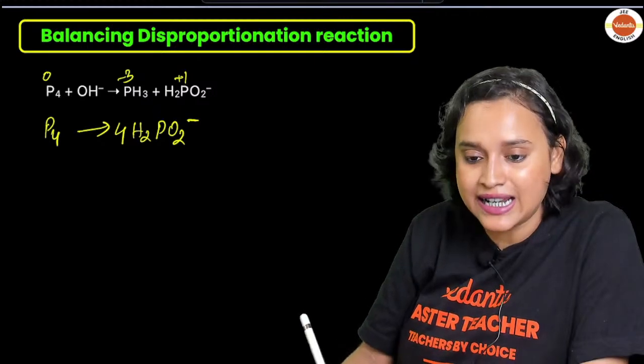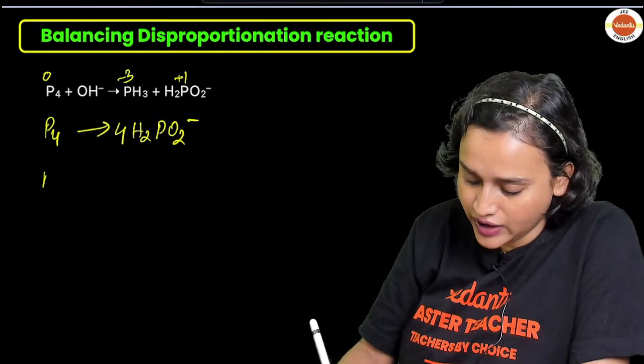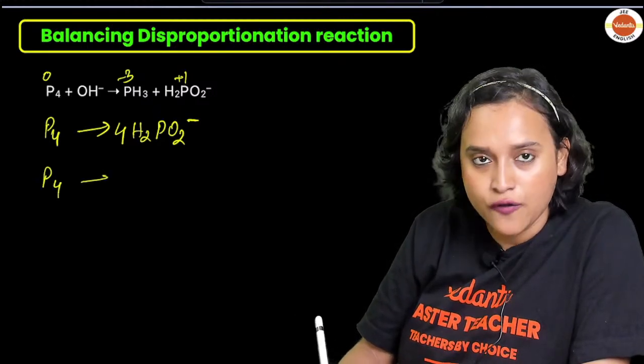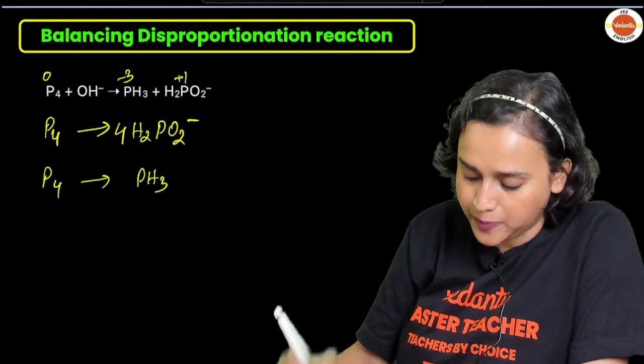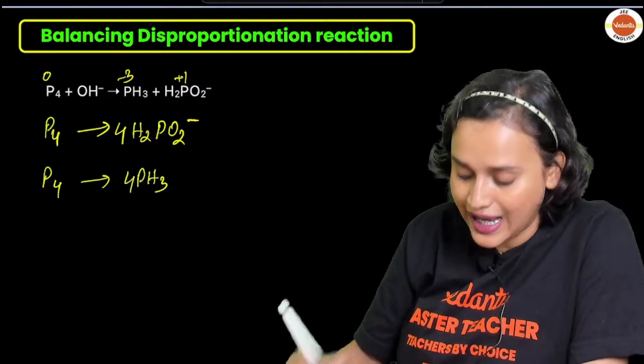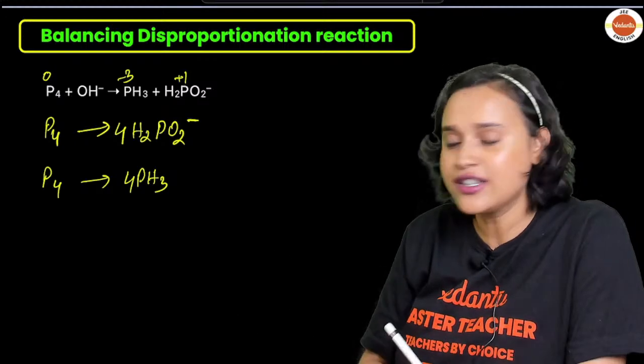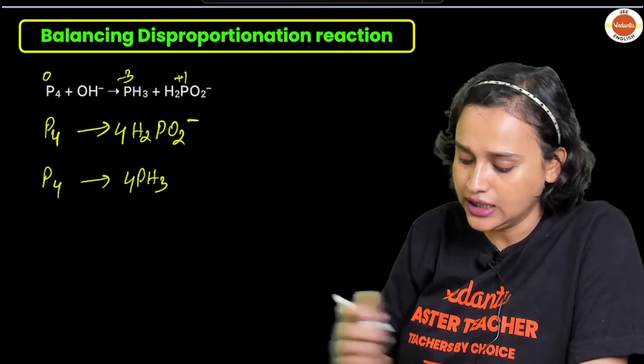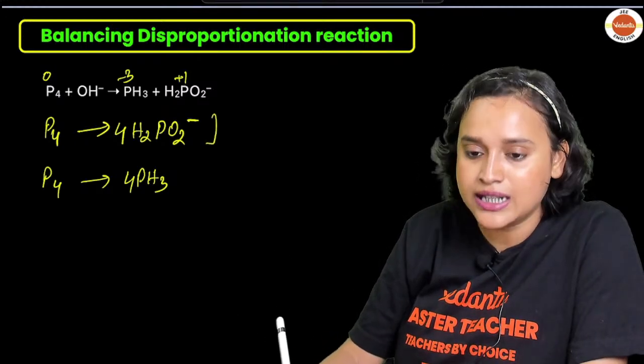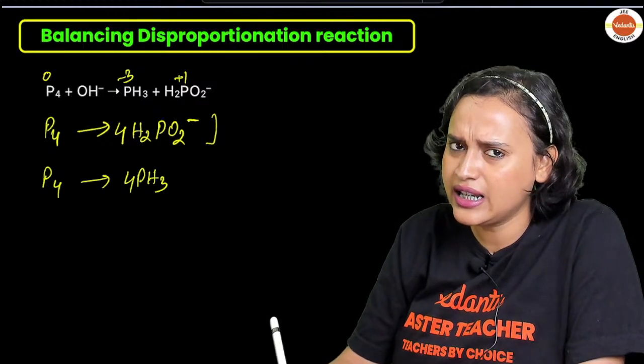Okay, and the second half of the reaction is your P4 forms PH3. To balance it, once again, let us add here 4. This is your reduction half, everybody. All right. Now what are we going to do? Let us multiply this with 3, can we?